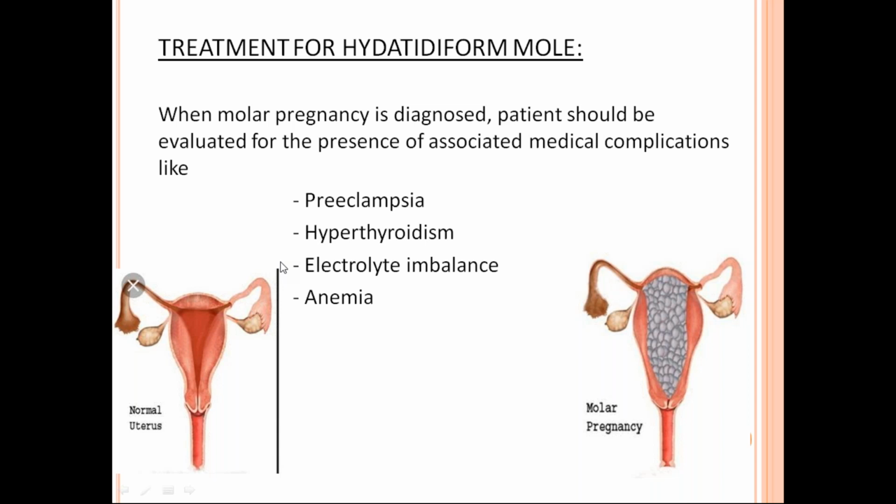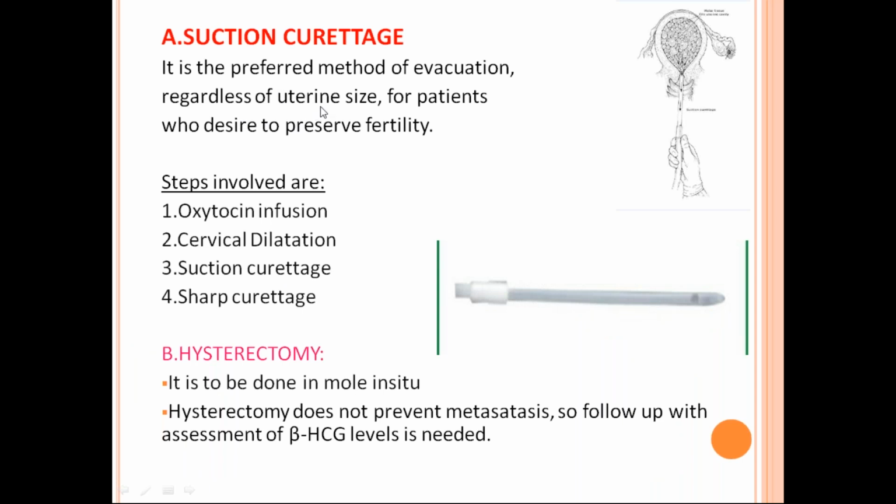It is the preferred method regardless of uterine size. You have to do a suction evacuation in those who desire to preserve fertility. This is one of the rare human malignancies where, even in stage 3 and stage 4 with distant metastasis, you can have full remission. Almost 80% of the patients get cured because of suction curettage and chemotherapy.